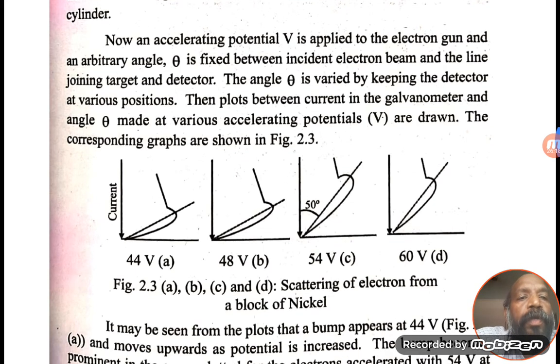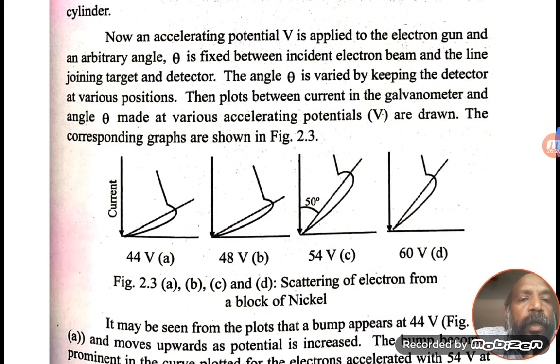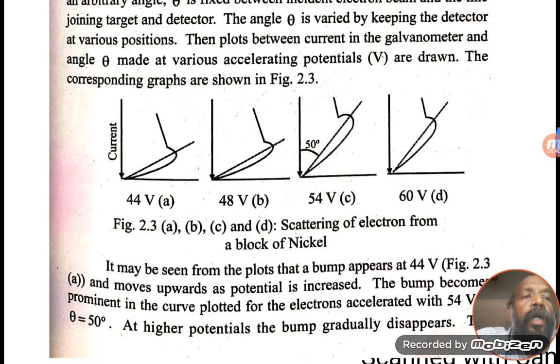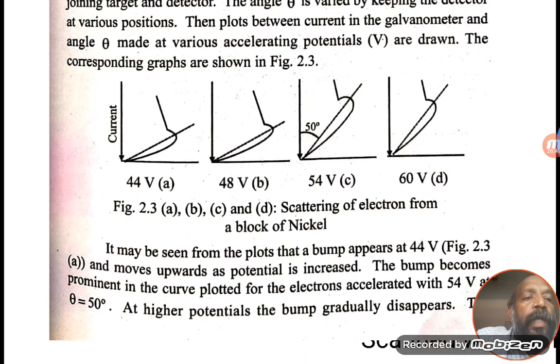Here some graphs are shown: at 44 volts the current in the Faraday galvanometer shows a graph, at 48 volts a graph, at 54 volts a graph at 50 degrees angle, and at 60 volts some other angle. Here we can see that at 54 volts, at 50 degrees angle, the maximum number of electrons are scattered.